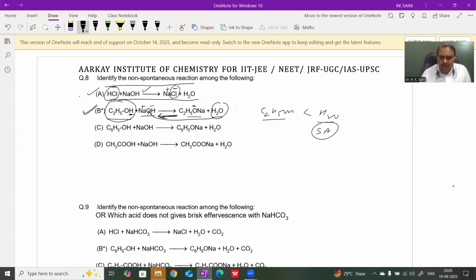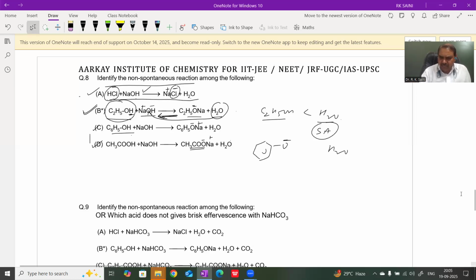Similarly, in the case of phenol and water, we can say phenol is more acidic than water, and the more acidic species exists in its deprotonated form. Therefore, the forward reaction is spontaneous. Similarly, a carboxylic acid is more acidic than water, and the more acidic species exists in deprotonated form in the solution. Therefore, the forward reaction is also spontaneous.